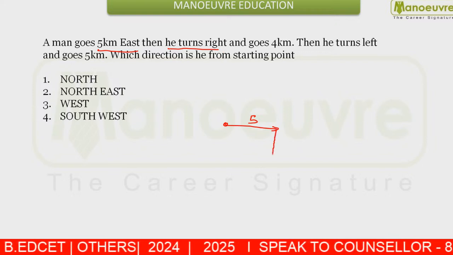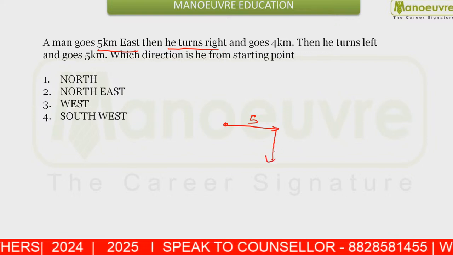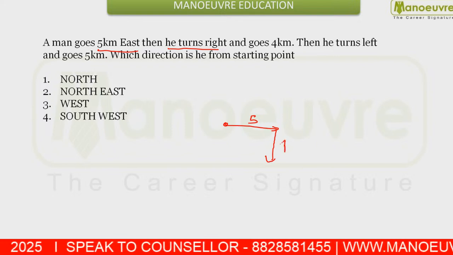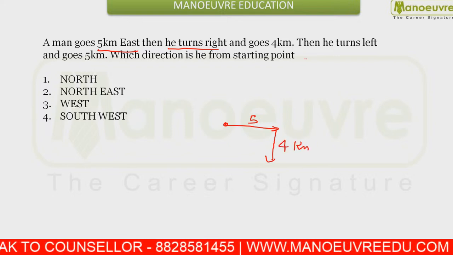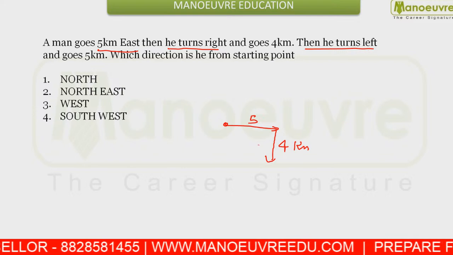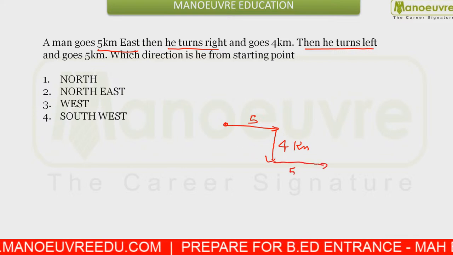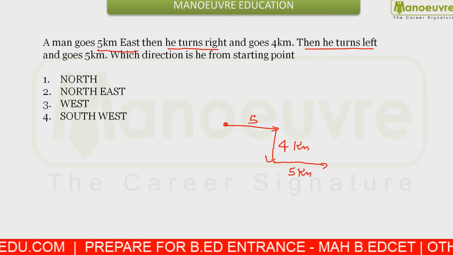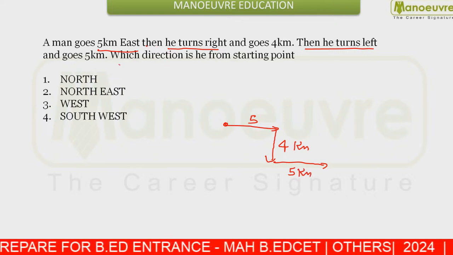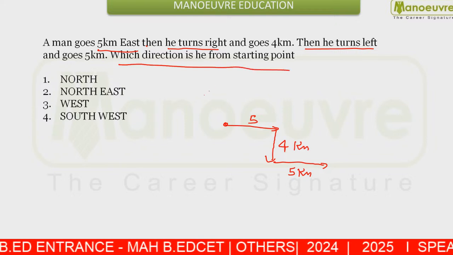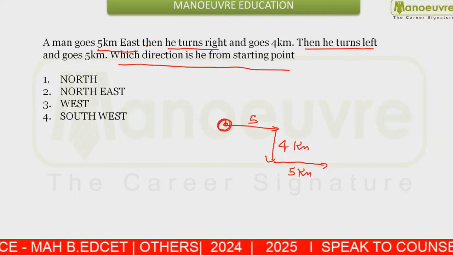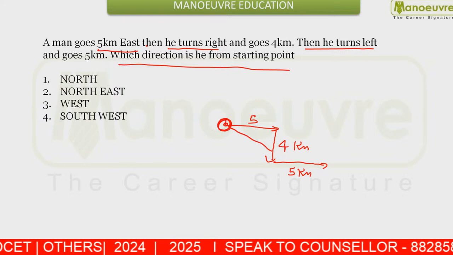That means he goes in the downward direction and goes 4 km. Then he turns left. That means he moves in the east direction and goes 5 km. Now you have to answer in which direction is he from the starting point.